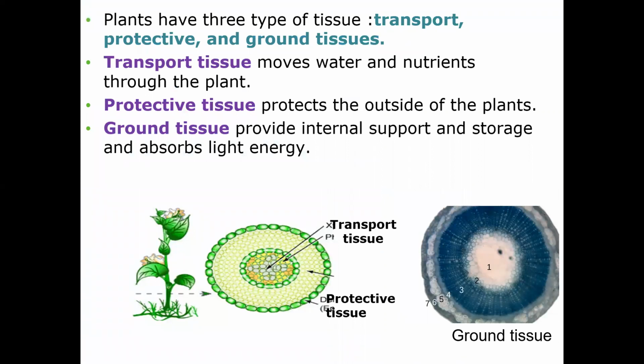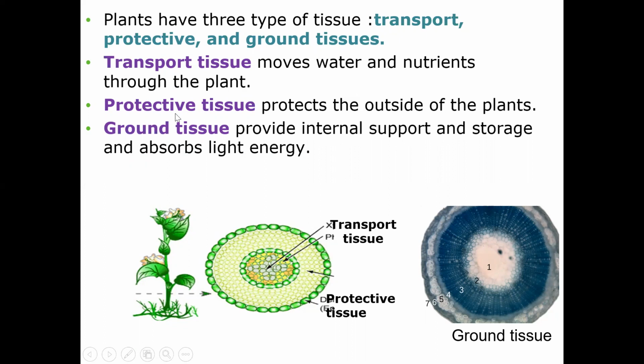What about the tissues of plants? We have three types of plant tissue: transport tissue, protective tissue, and the ground one. From its name, you can predict the function. Transport tissue moves water and nutrients through the plant. Protective tissue protects the outside of the plant.